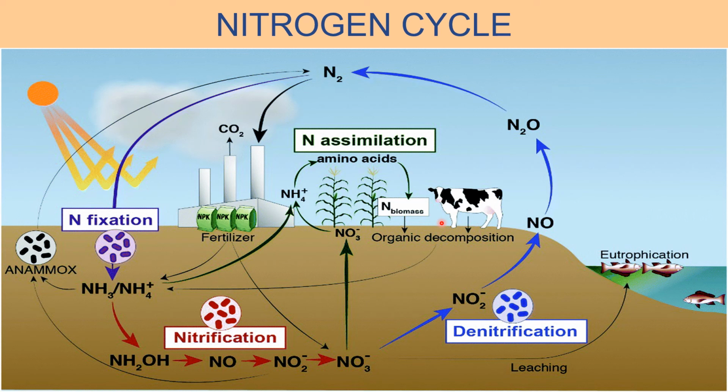And the second step is the plants take the compounds of nitrogen from the soil for their growth. The plants absorb the nitrogen compounds from the soil through their roots, and the plants convert the compounds of nitrogen into plant protein and other organic compounds which make up the body of plants.